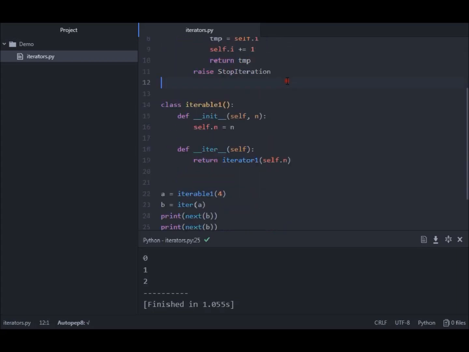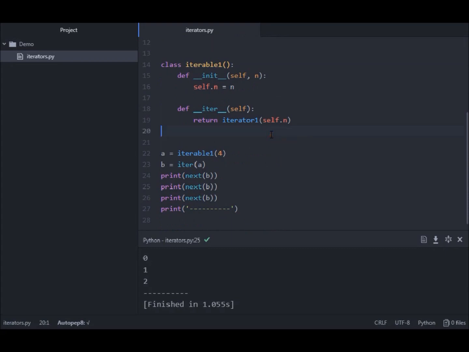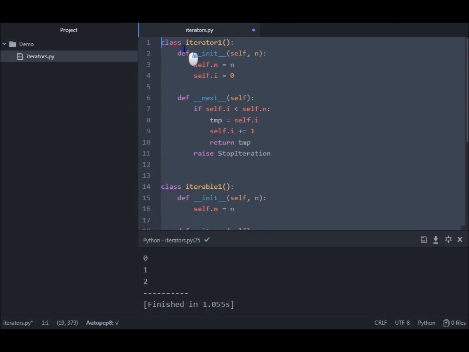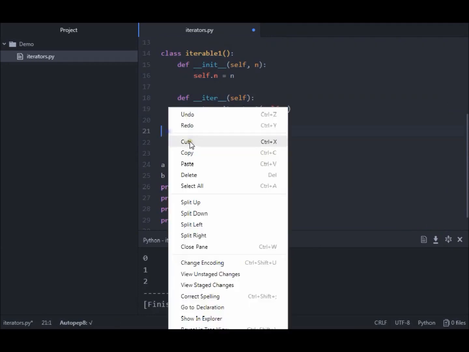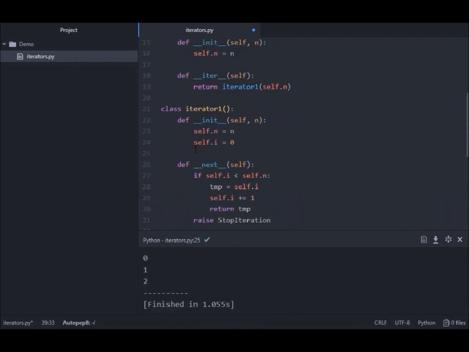Now let's try to combine those two classes and make a single class that is at the same time iterable and iterator. This is what we usually do actually, and that's the reason a lot of people are getting confused and believe that it always has to be like that. No, it doesn't. I'll copy and paste, I don't want to write all this again, of course. And here it will be iterable 2.